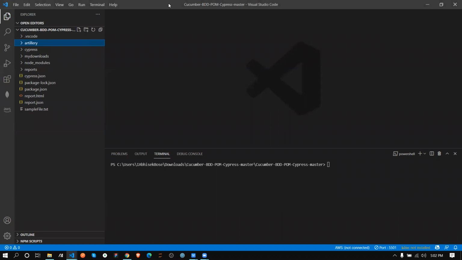Any idea, Sangeeta, what is BDD? No, I don't have any idea. Okay, BDD is a framework where a test case can be written in simple English language format, using conditions like given, when, and then. In this format a test case is written in simple English, like what to do and what to do next, and it is executed through Cucumber, in a language like Java or Python.